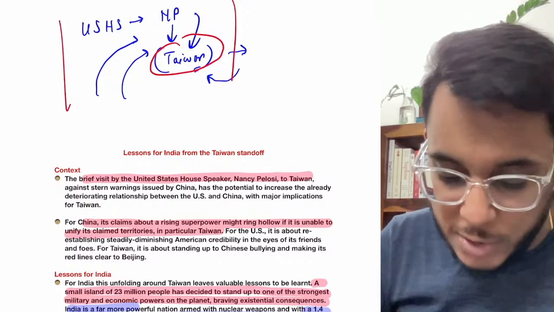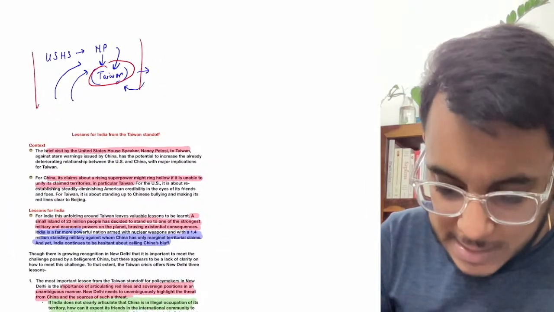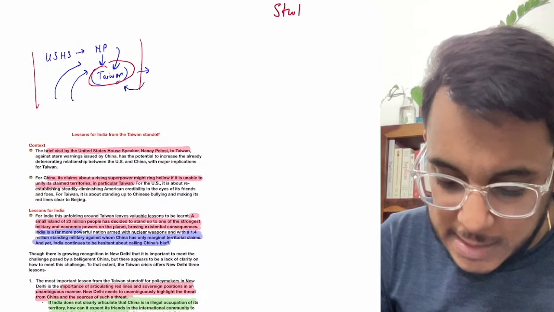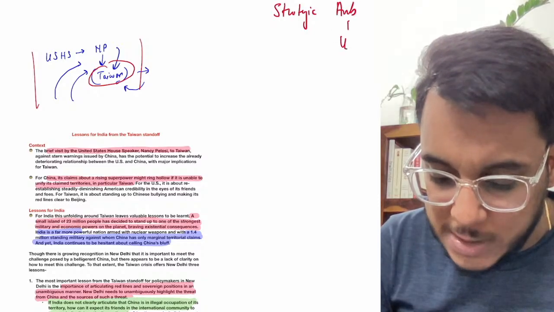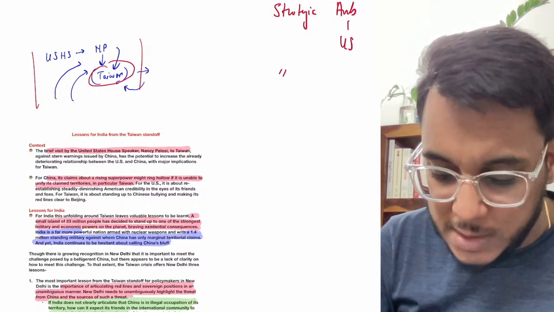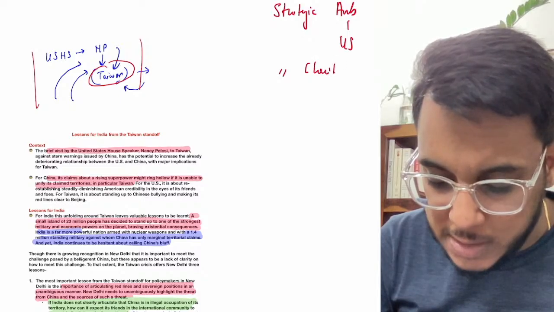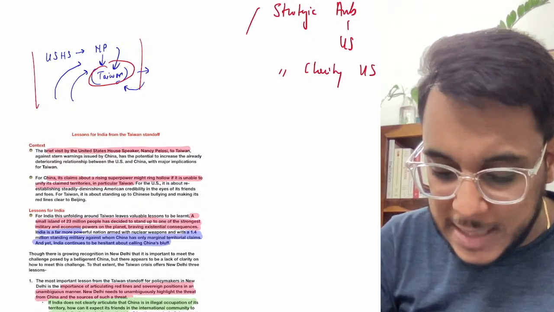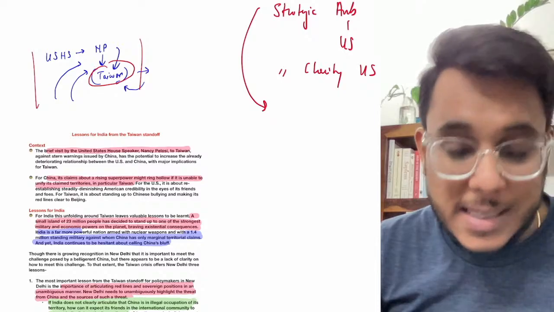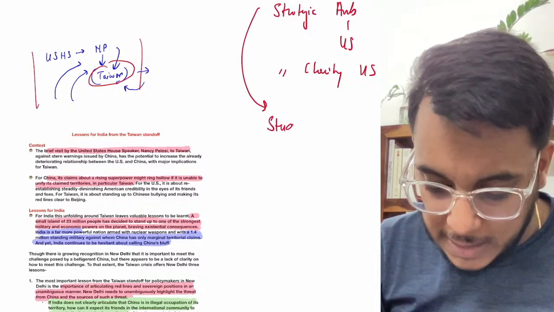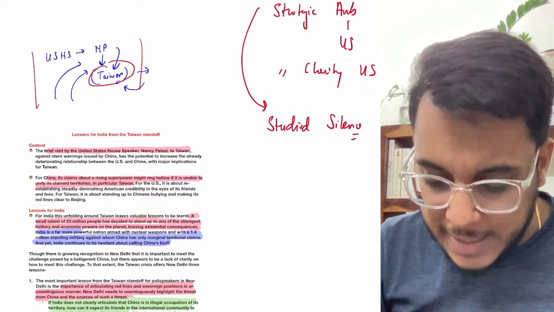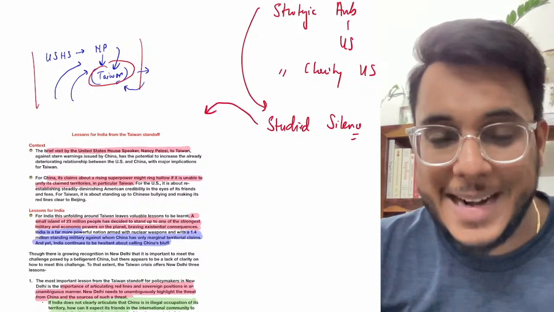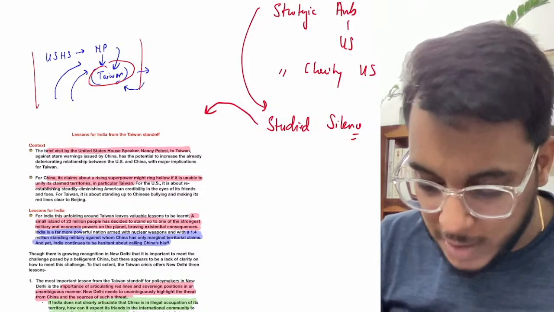Just for your revision, we have discussed the concept of strategic ambiguity of the USA, the concept of strategic clarity of the USA, and then the concept of the studied silence of India, that is India's response in this Taiwan episode, and yesterday we discussed this particular article.